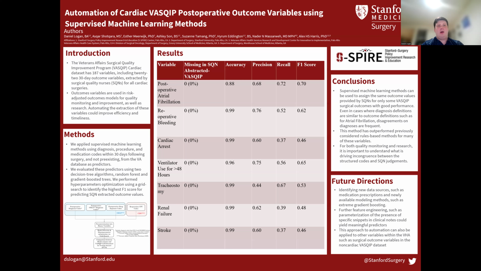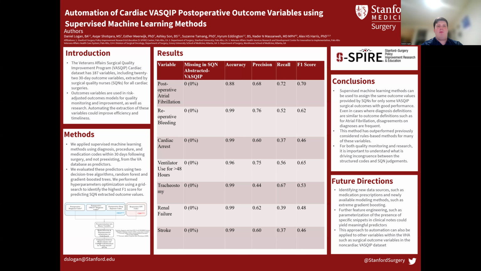Some other outcomes like cardiac arrest requiring CPR, tracheostomy, and renal failure had more modest results. Some of the other outcome variables not displayed here had very poor performance due to low counts of positive cases for training, as well as no clear association with the codes which we had available outside of the VASQIP dataset.